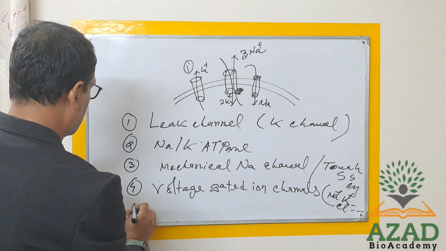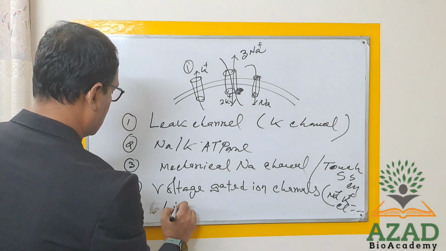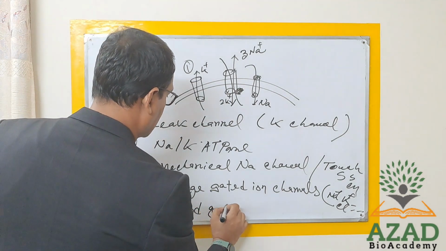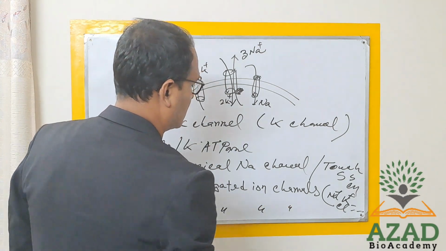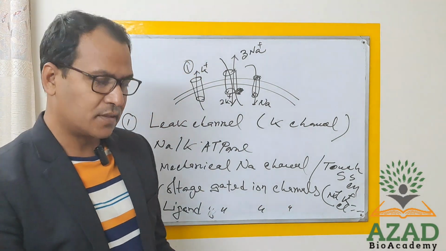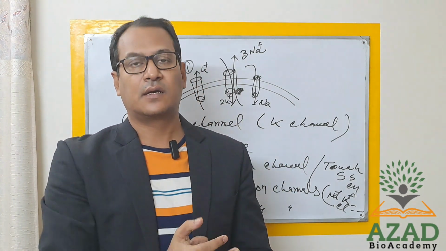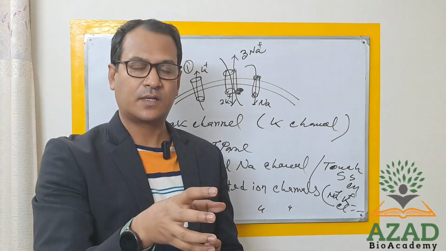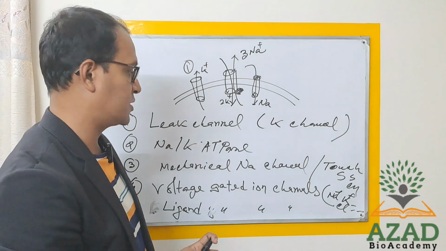And the fifth one is the ligand gated ion channel. That means ligands, endogenous or exogenous, are needed to open or close the channel. That means a ligand is a must to control the ion channel.